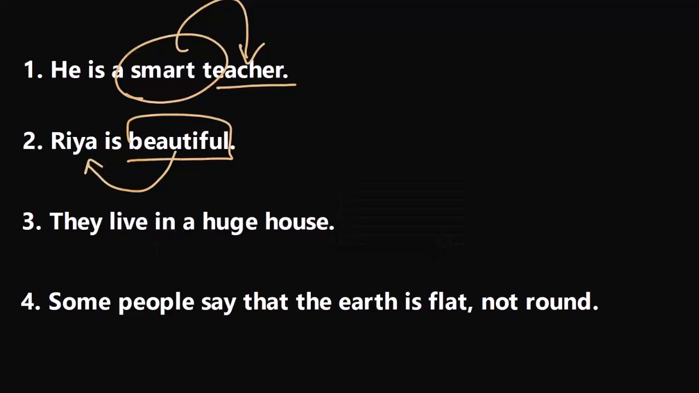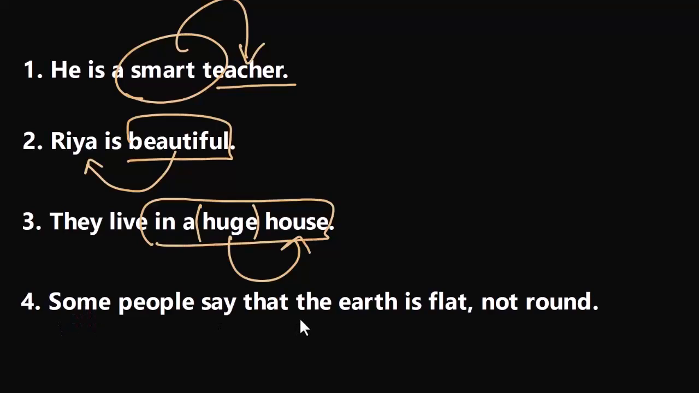They live in a huge house. So there is the subject, live is the verb, where: in a huge house. Huge is our descriptive adjective giving information about the noun house. It is describing the house in terms of its size. All right. So here it is not about the physical feature, it is about the physical structure. It is huge, it is big.